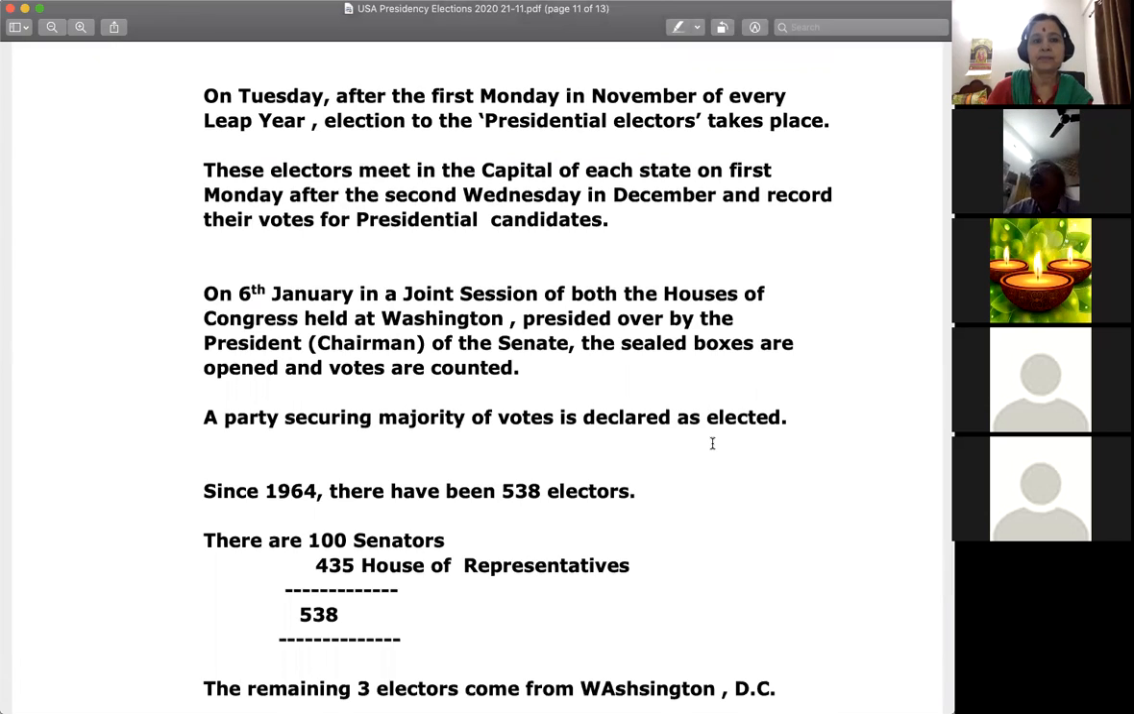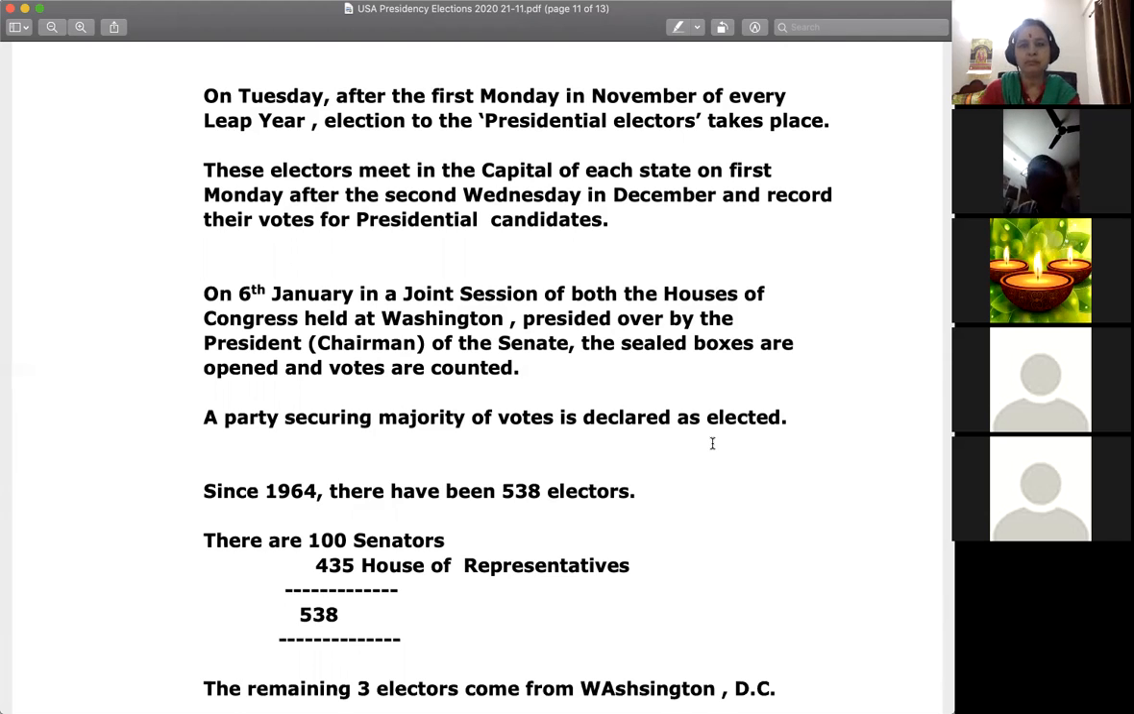On the Tuesday after the first Monday in November, every leap year, the election of the presidential electors takes place. Now we are in the month of November, and 2020 is a leap year. What is a leap year? In the month of February, 29 days will be there.